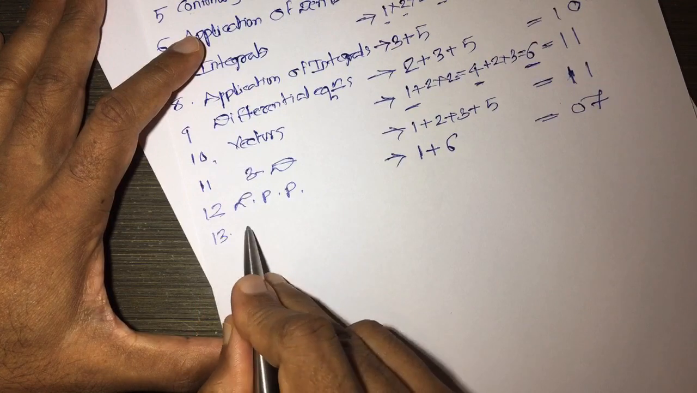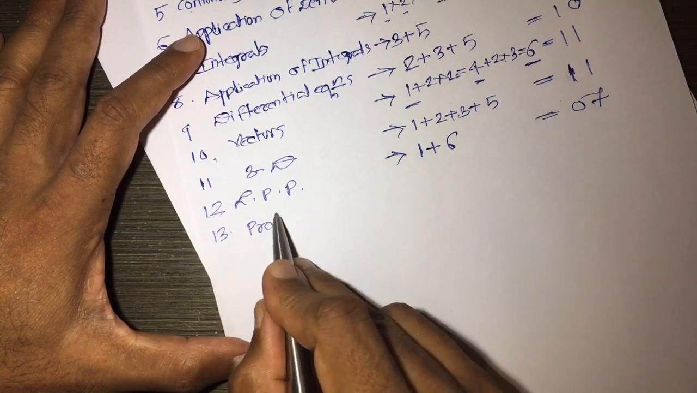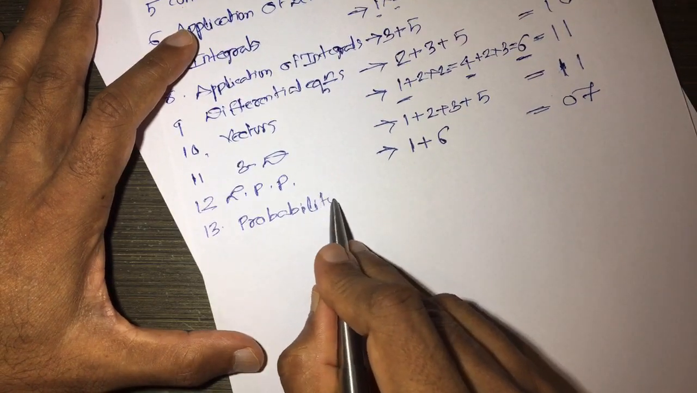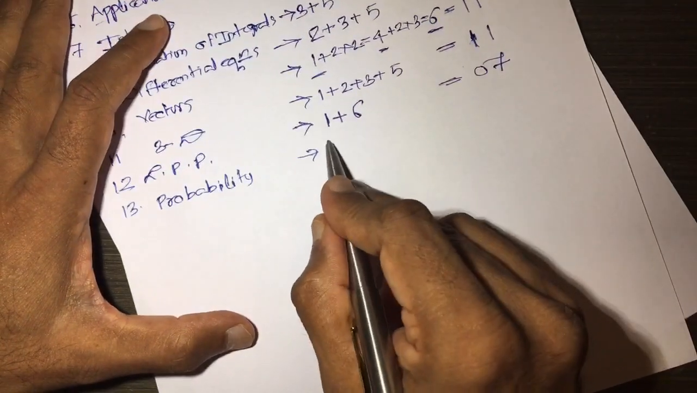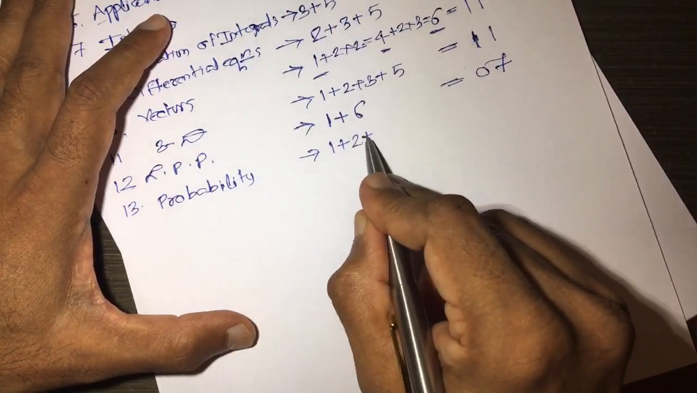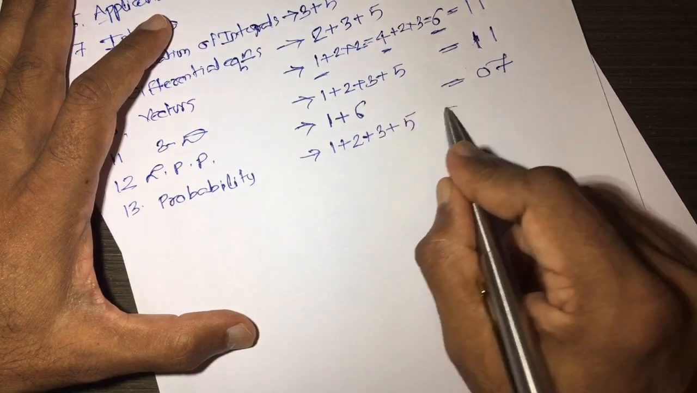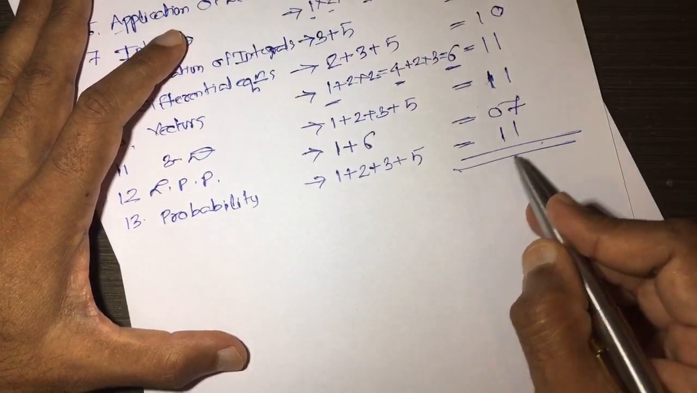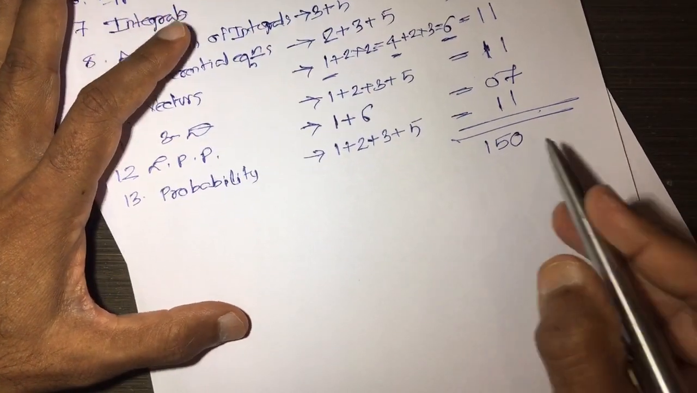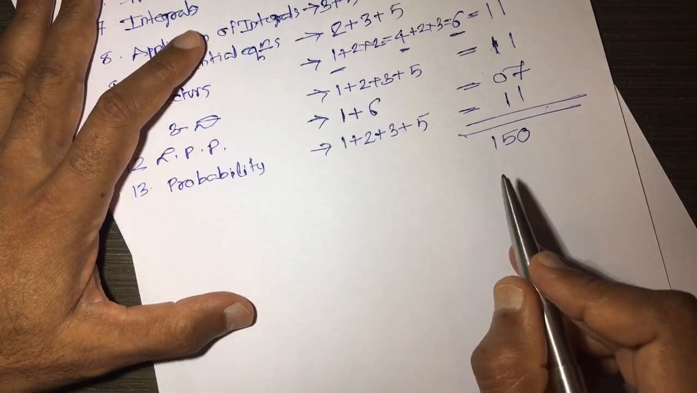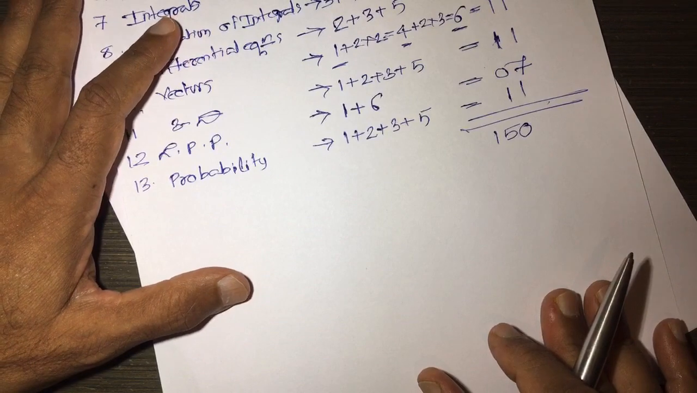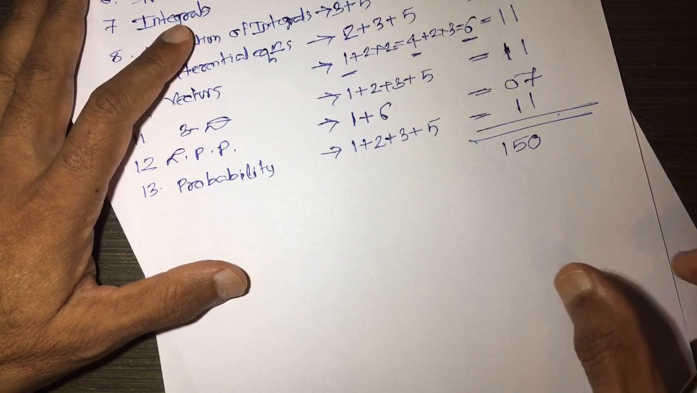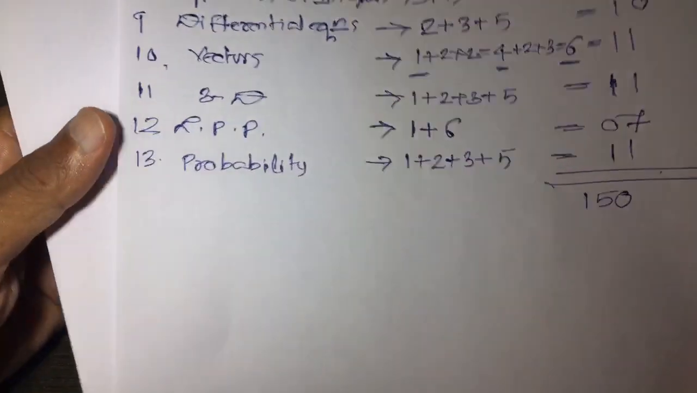After that, the last chapter is probability. The total, 1 question in 1 mark, 1 question in 2 marks, 1 question in 3 marks, 1 question in 5 marks, and total is 11. So, total this sum goes to 150. So, total number of marks are 150 including options, and from this you can score a maximum of 100 marks. So, this is the weightage of the chapters.